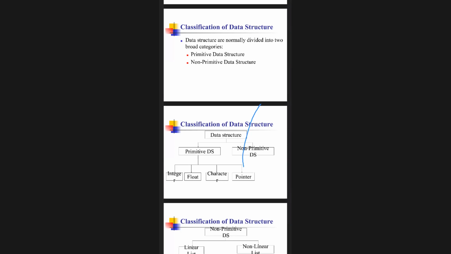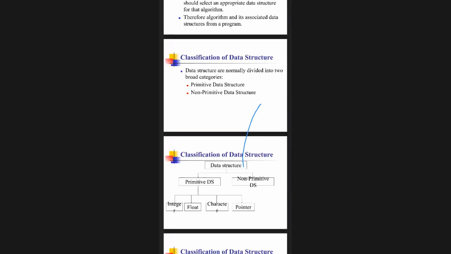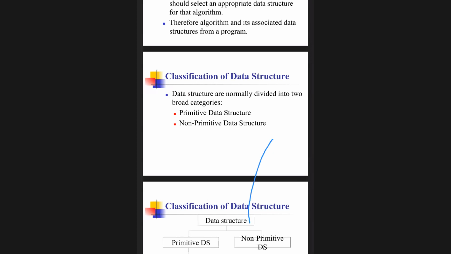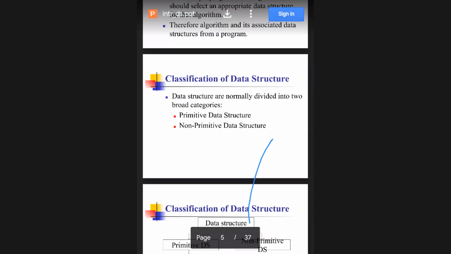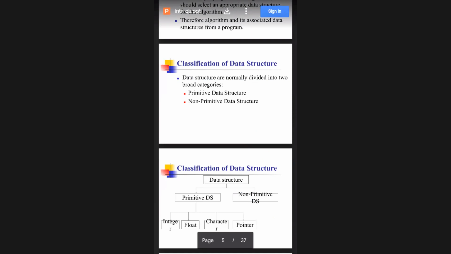Okay, and when you come to non-primitive data structures, they're all made of those primitive data types in a structured manner. Okay. I got an answer for primitive data structures. It is a basic data structure. Okay, so I will come to the flowchart. Here we have taken one flowchart.